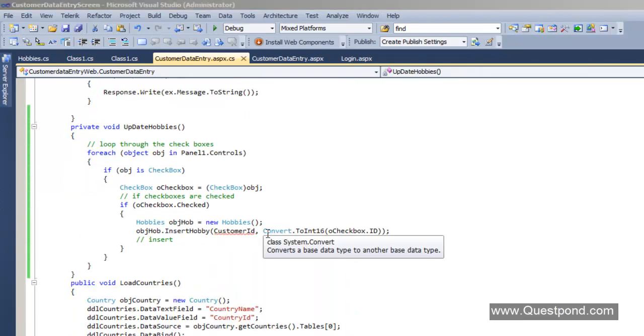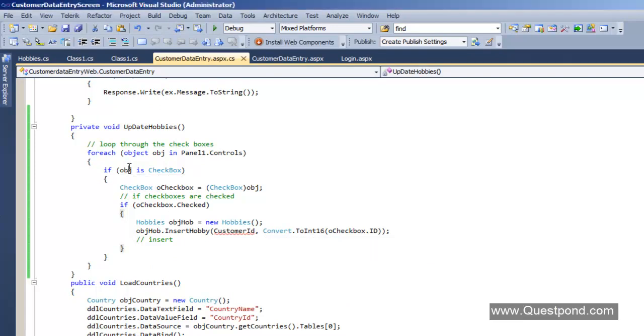So just to quickly recap what that code is, if you remember, it loops through the controls in the panel. It checks if it is a checkbox, and then it invokes the functions of the hobbies, right? But we now need to make some tailored changes here, because this is not an insert, it is an update, right? So the first thing we need to do is, it's either checked or not checked, right?